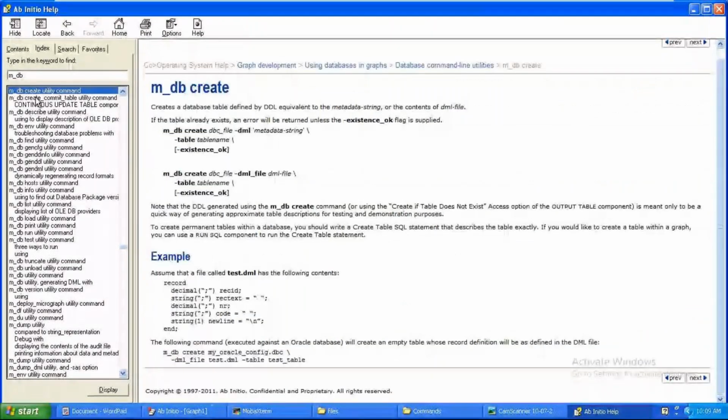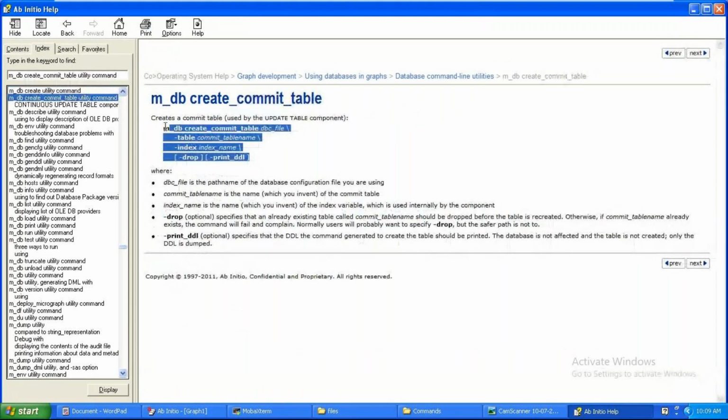So see, all these are different commands only. m_create is used to create a table. In the same way, commit table. Earlier I mentioned in the update table component, I will be using commit table to store the commits. In order to create the table, that is not a general table. See there, m_db create commit table, some table name, so some syntax here. This will be taken care of, like a database tip, no need to worry.